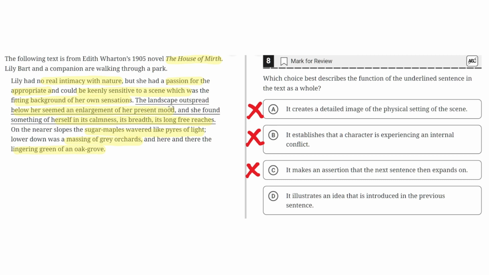And then the underlined sentence shows how the landscape outspread below her seemed an enlargement of her present mood, and it describes her calmness, the breadth of the scene, and its long free reaches, which reflected her mood. So D is the correct answer.